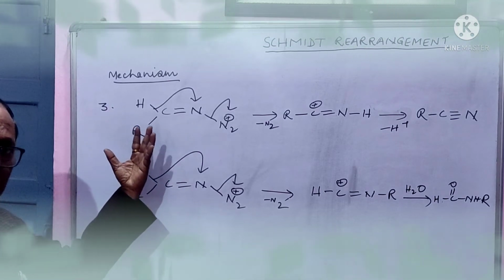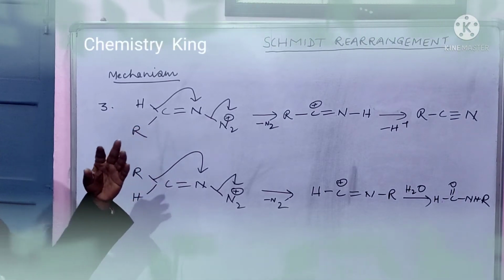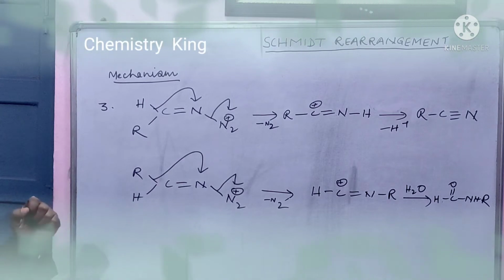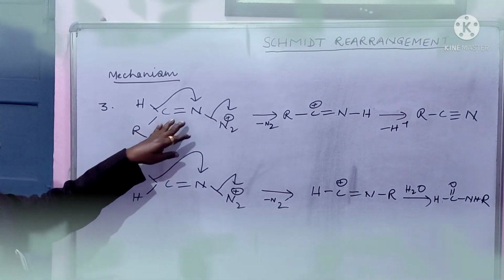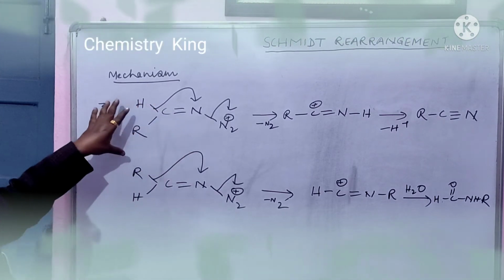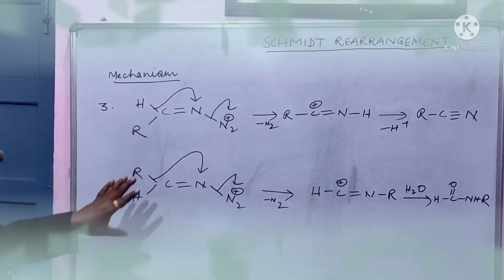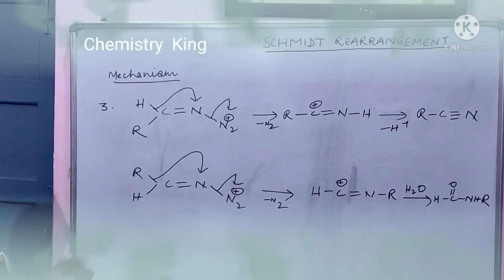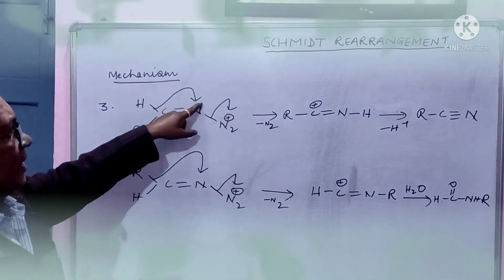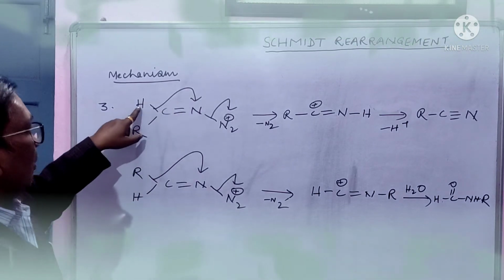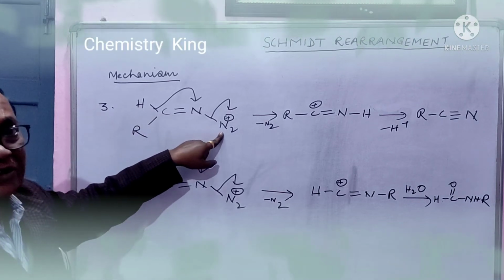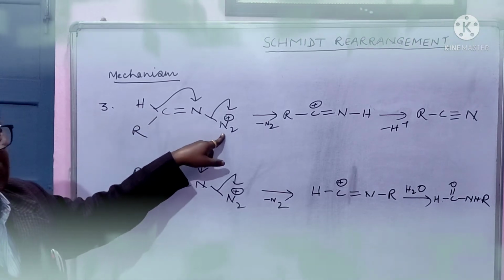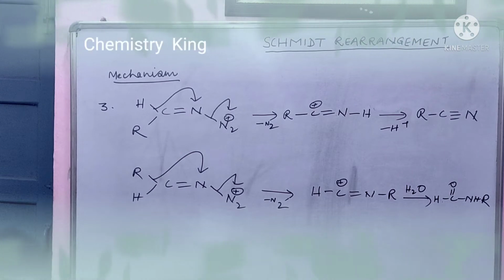Like before, see the second mechanism. In the intermediate, you will get this if it is aldehyde, HR, okay? And like Beckmann rearrangement, this hydrogen will migrate here because this hydrogen is trans to this diazonium nitrogen.